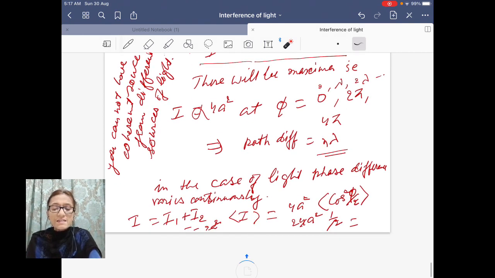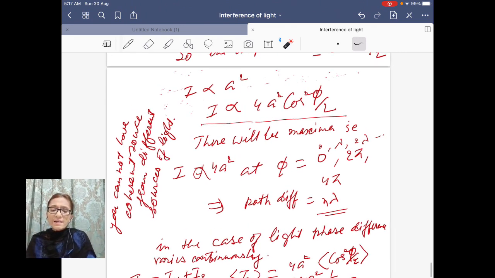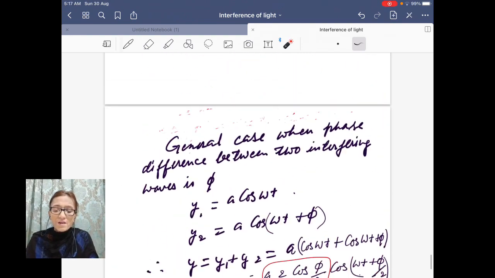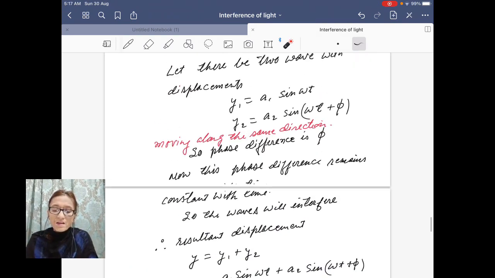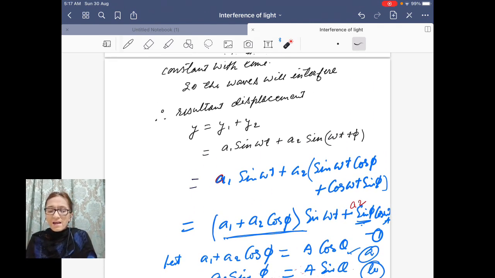So these are the cases of interference. Now you can correlate the intensities of two individual waves with the intensity of the resultant one. For that we will go differently, with mathematical calculations. You can take any wave, sinusoidal wave; a cos wave also is sinusoidal, sine wave also is sinusoidal. So I have here taken two waves and they are of two different amplitudes. In this case, for a general solution, I have taken two different amplitudes.